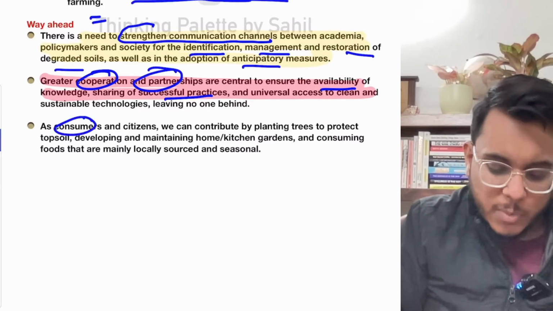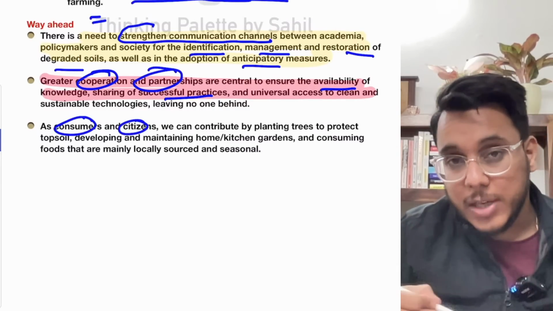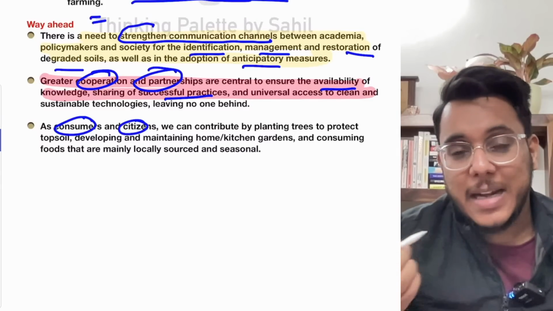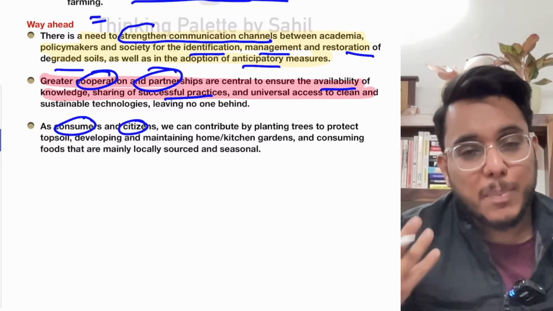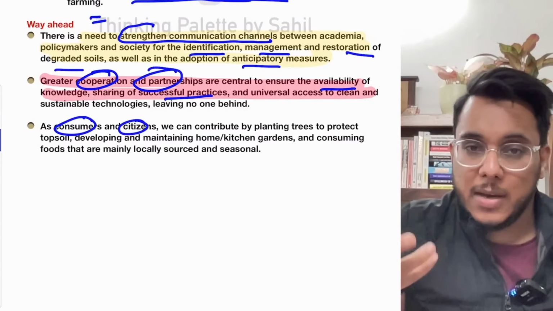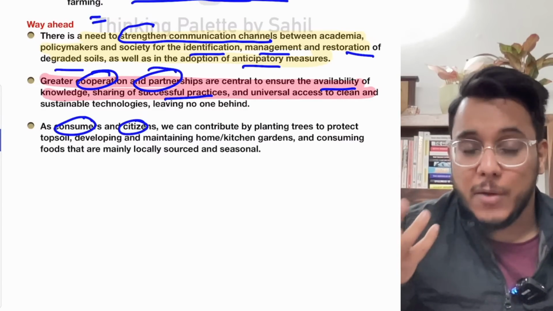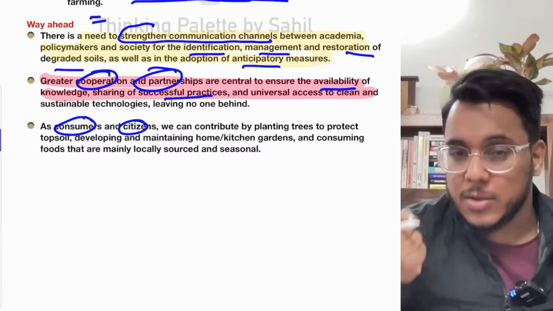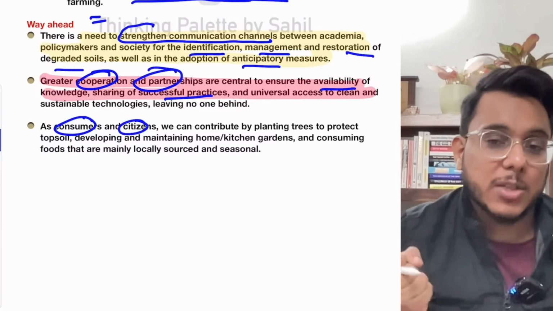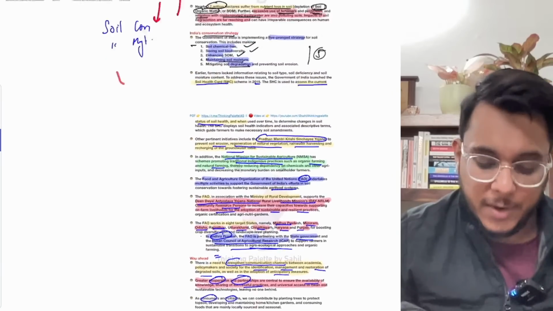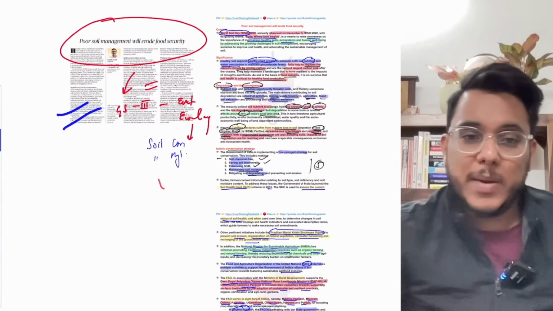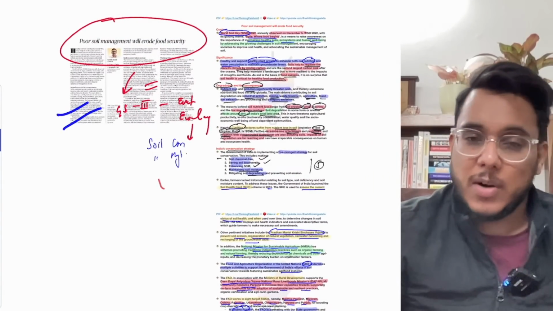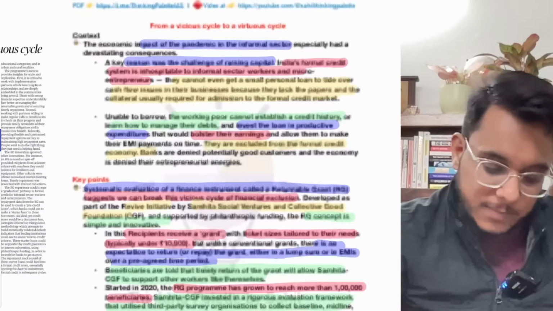And as consumers and citizens, we can contribute to protecting the soil by planting more and more trees, because when we plant more trees, the topsoil, which is very important, will be held together and soil degradation will be reduced. So these are certain things that are to be done. That is all, guys, about this particular article, and now we'll move to the next article.